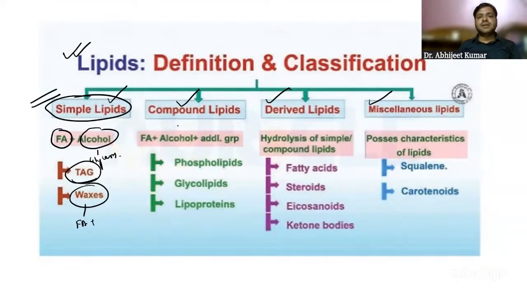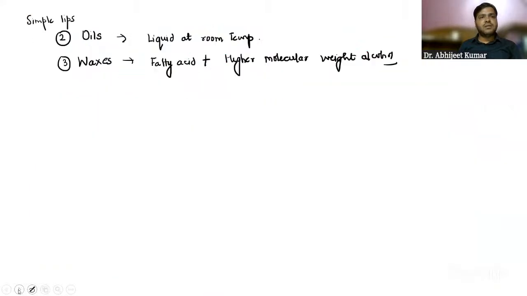Coming on to the next, that is the compound lipids.